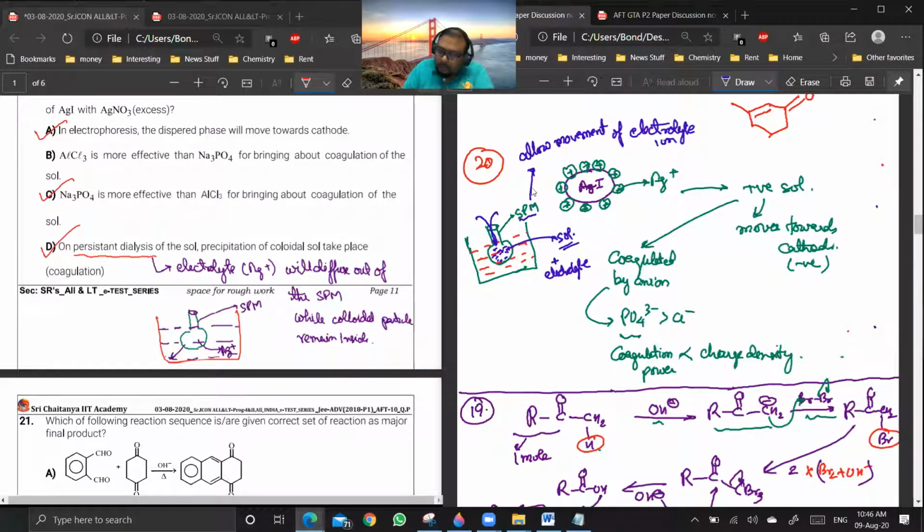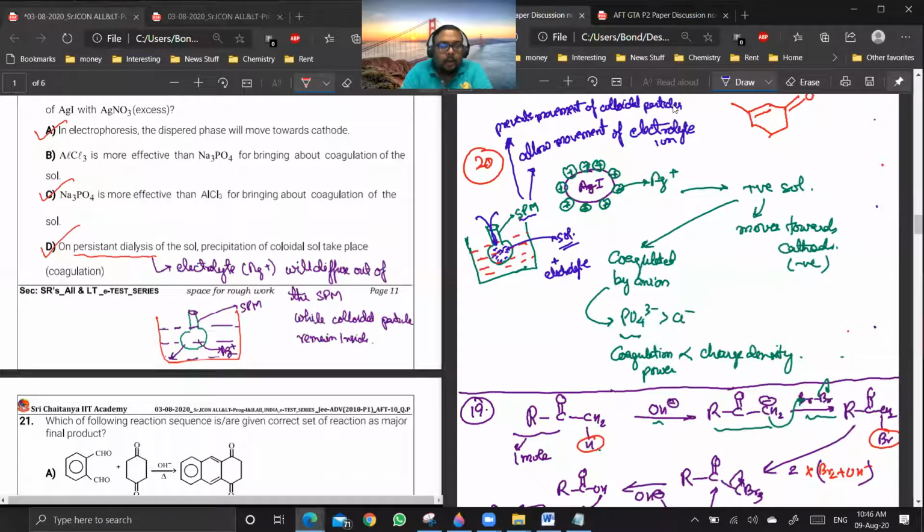But a semi-permeable membrane will not prevent movement of colloidal particles. So what will happen?